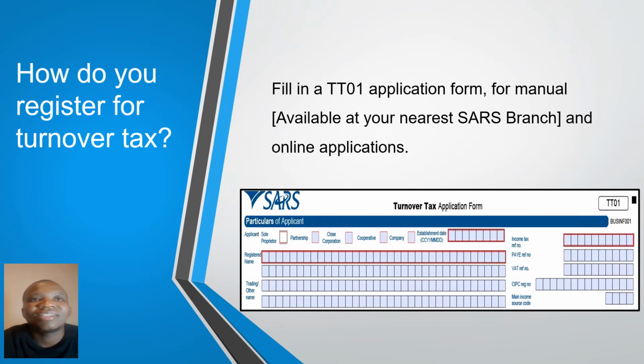How do you register for turnover tax? You'll fill in the TT01 application form for manual and online applications. The TT01 form is available at your nearest SARS branch for manual application. However, it's also available online on the SARS e-filing website.